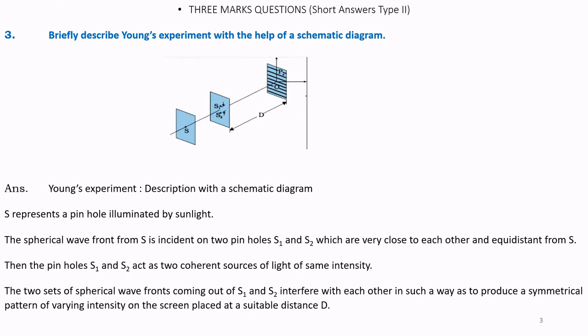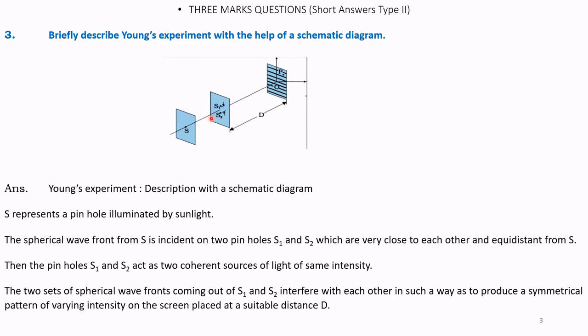Next question. Briefly describe Young's experiment with the help of a schematic diagram. Answer. The diagram is as shown in the figure. S represents a pinhole illuminated by sunlight. This is the sun ray falling on the pinhole. The spherical wavefront from S is incident on two pinholes S1 and S2, which are very close to each other and equidistant from S.